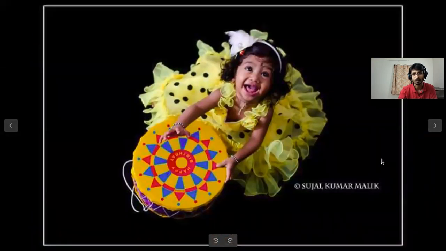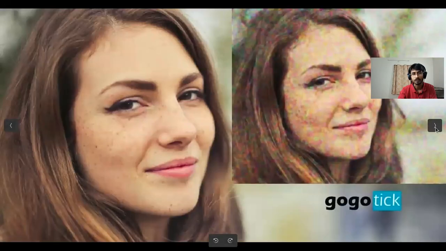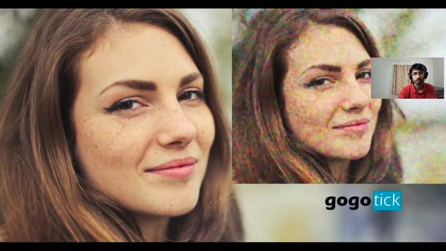After that, obviously we want to freeze the motion so that we don't get any blurred photo. So obviously we will be using a faster shutter speed, and in the process, if we get noise, noise is not acceptable in portrait photography because no person will like noise in his or her photo. So if you are getting noise, obviously you have to use different photo processing software to get rid of all those noise.